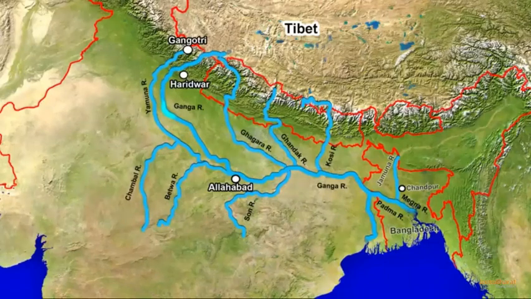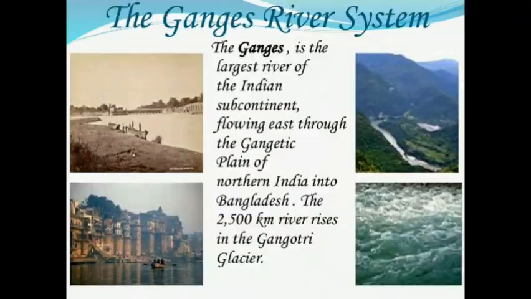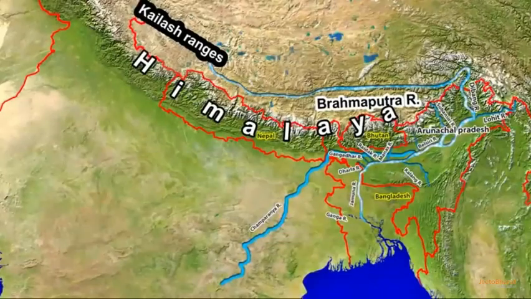The Ganga is called Padma when it enters Bangladesh. Before draining into the Bay of Bengal, it gains the name Meghna. Children, the Ganga River is the largest river in the Indian subcontinent. Its length is about 2,500 km. The Brahmaputra River.